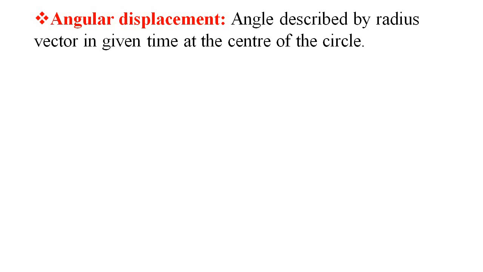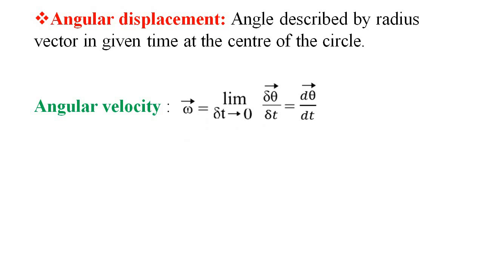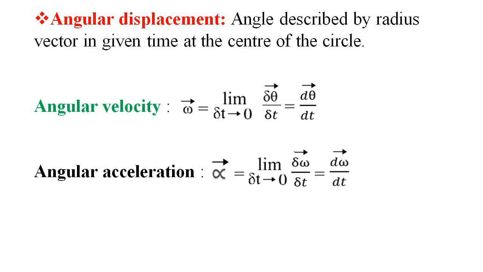Next point is the angular velocity. The definition of angular velocity is the time rate of change of angular displacement. It is known as the angular velocity. In notation form, omega is equal to d theta by dt. Next point is the angular acceleration. Angular acceleration is the time rate of change of angular velocity. Symbolically, alpha is equal to d omega by dt.